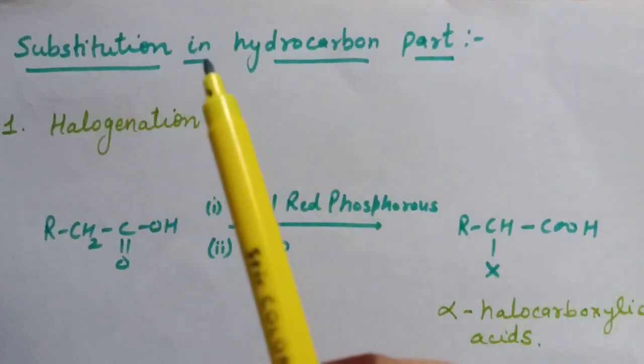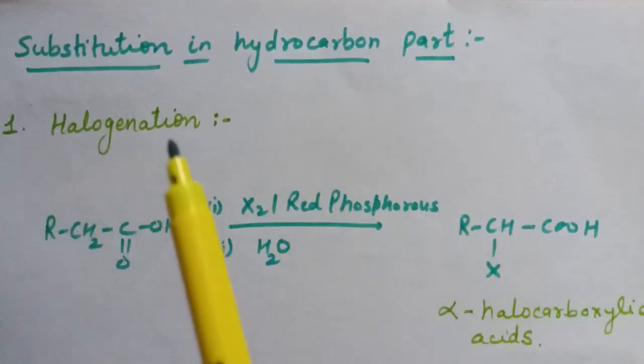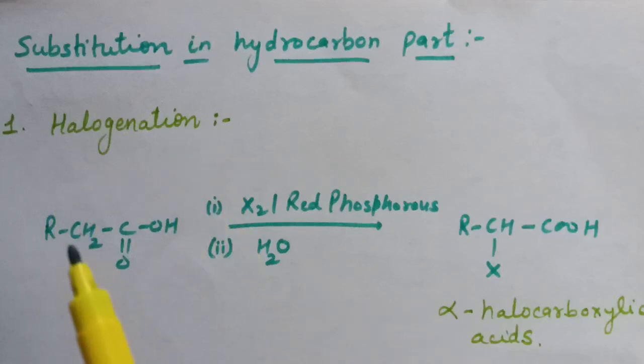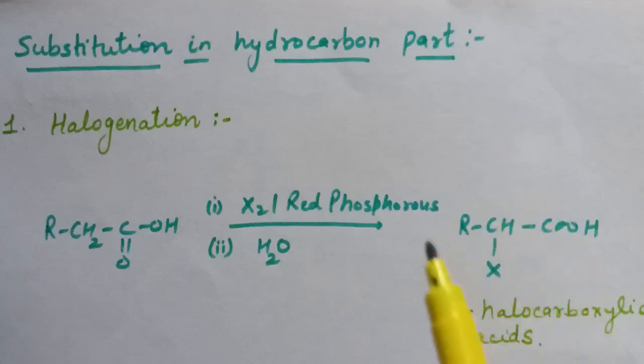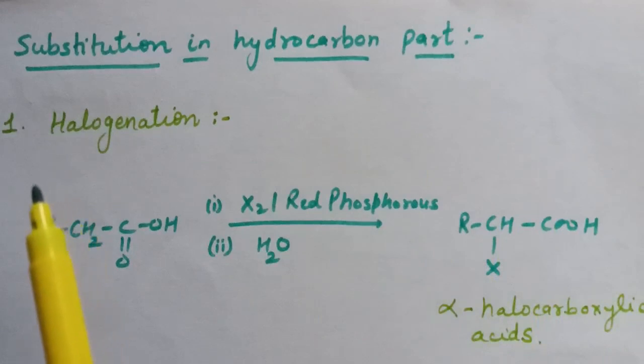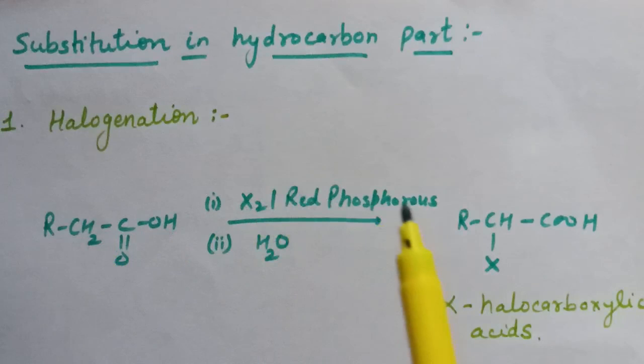Next is substitution reaction in the hydrocarbon part in carboxylic acids. First is halogenation reaction. So here when carboxylic acid is treated with X2 in presence of red phosphorus and on treatment with water, here this carbon is alpha carbon. Now one of the hydrogens is replaced by halogen, and the name is alpha halocarboxylic acids. And this is a name reaction, the Hell-Volhard-Zelinsky reaction. So reaction of carboxylic acids with X2 in presence of red phosphorus followed by treatment with water.